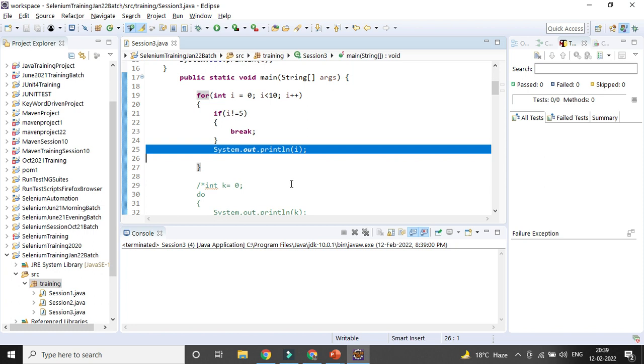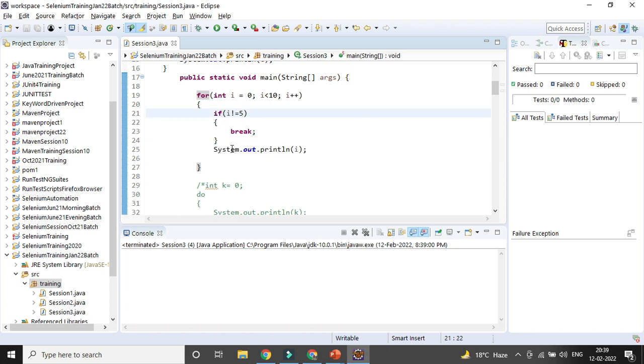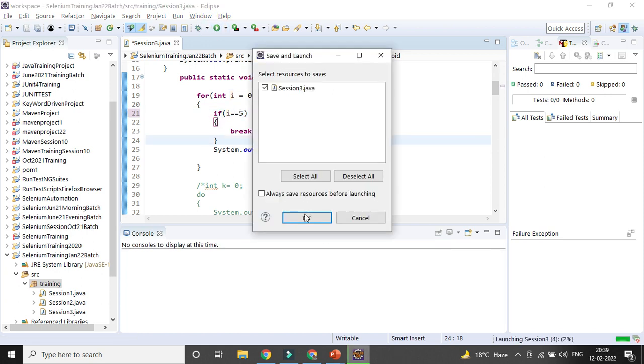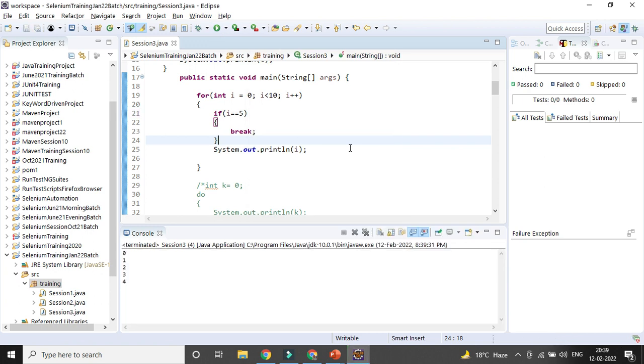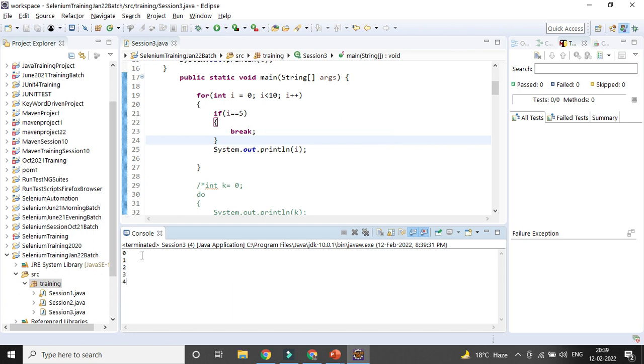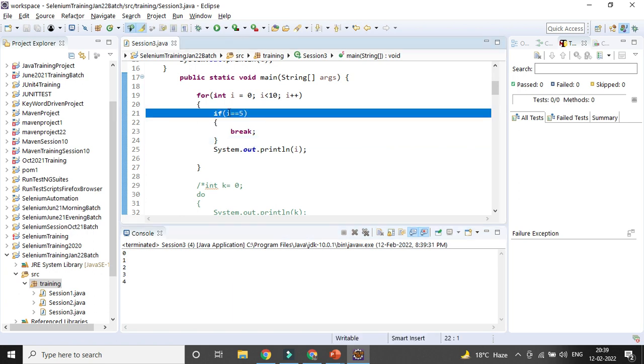The loop terminates in case my condition is getting matched. Okay, sorry, I equal to 5, not equal to. Yeah, that is my condition. Okay, you can see 0, 1, 2, 3, 4. So as soon as my condition is matching, immediately it is halting the execution and terminating out of the loop. So that is the importance of the break keyword.